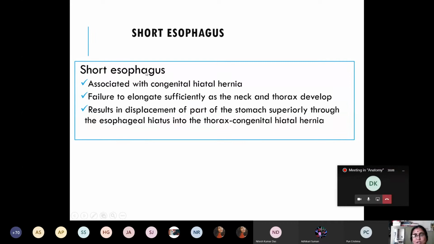And in the case of the short esophagus, what happens? Part of the stomach, and in severe cases sometimes even part of the duodenum, will enter into the thorax through the congenital hiatal hernia. Congenital hiatal hernia mainly takes place in the developing diaphragm. So another congenital anomaly associated with the development of the esophagus is short esophagus. Short esophagus is mainly associated with congenital hiatal hernia.